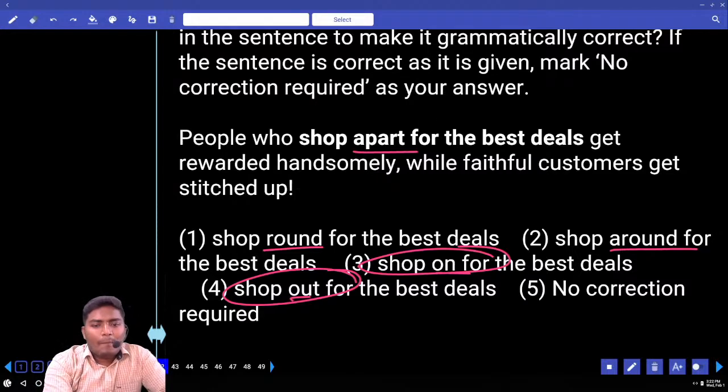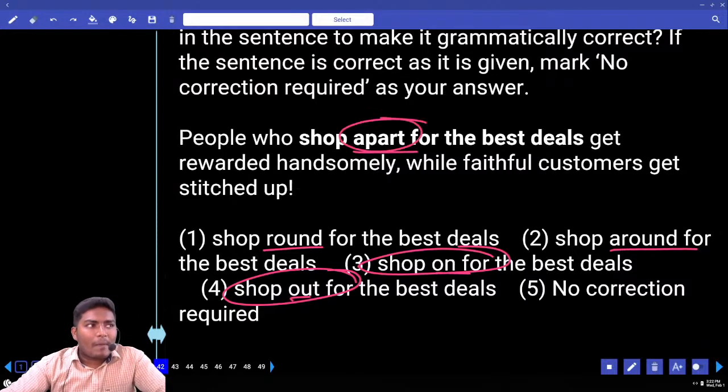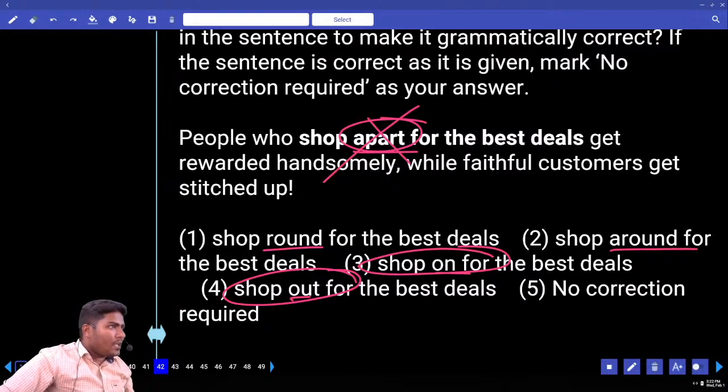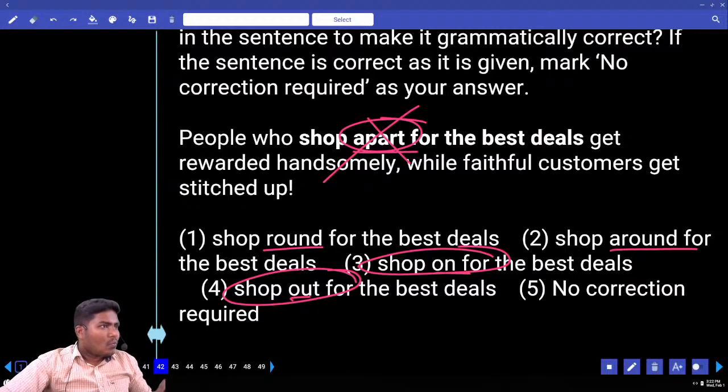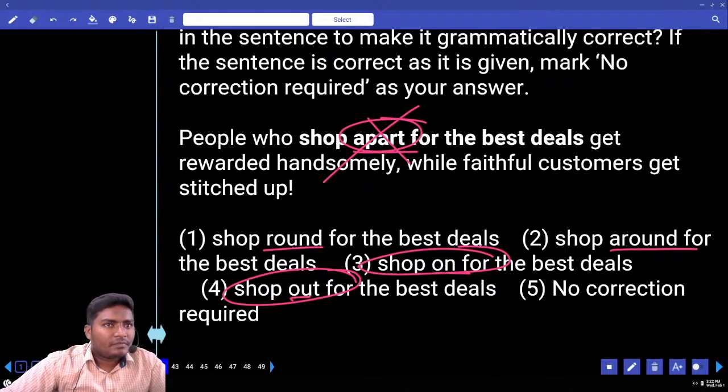Now, shop apart. Have you heard this term? Just before, I gave you the meaning of the word apart. Apart is to get separate. That means you are not shopping. That comes with a negative. Now, shop round or shop around? When you go for shopping, do you shop around the road or shop round the road? What is the difference between round and around?